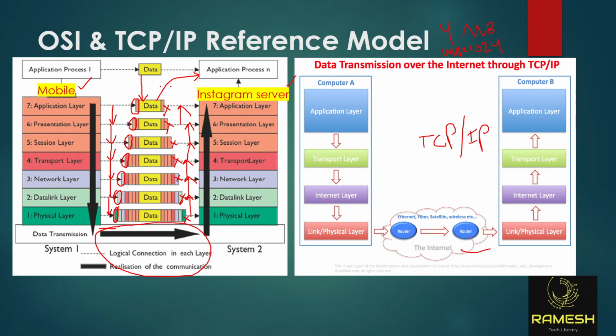Simply, here you have how many layers? 7 layers. Here you will have 4 layers. These 3 layers we call the application layer. At the end, you will get clarity on why these 3 layers are combined. Then the transport layer, and the network layer they call the internet layer, and the first two layers they combine and call the link layer or physical layer. It's the same thing, but the way we pronounce and discuss it is different.